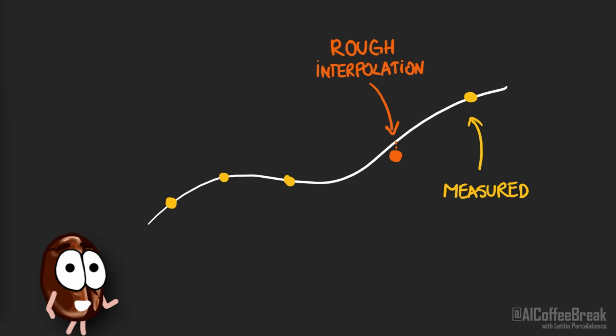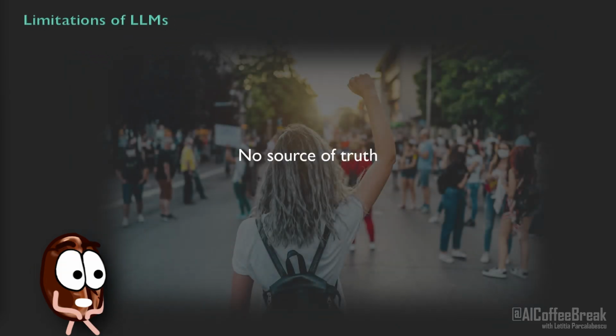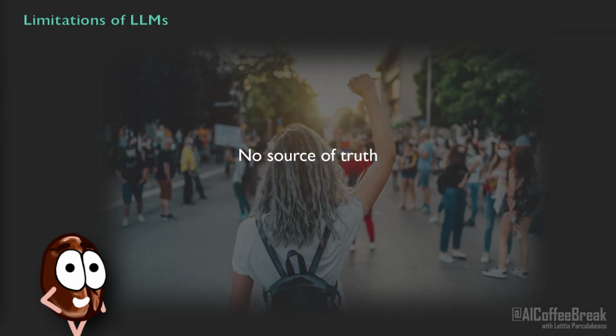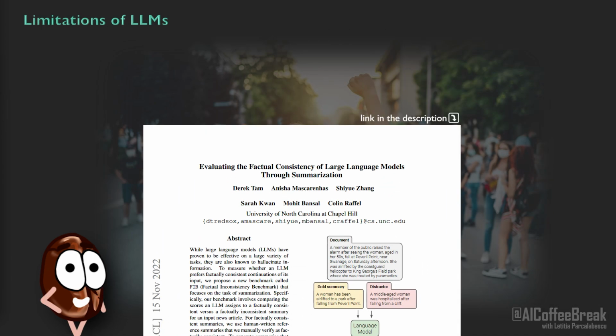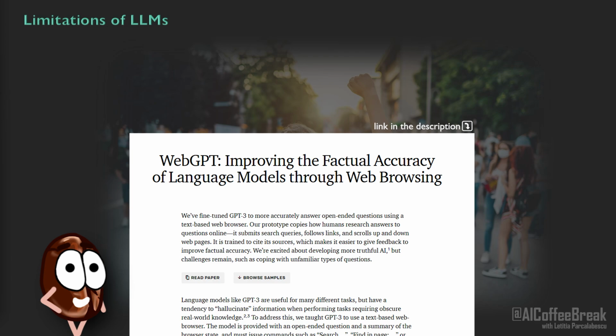The way today's large language models are trained and designed leads to some limitations that are very important to know and to keep in mind when using them. So let's go over some of the most common ones. Knowing that ChatGPT is very good at putting plausible words together, it is no wonder that it sometimes produces incorrect or nonsensical answers. During training, it does not get feedback on what is true or untrue, especially since the text on the internet that is used for training is not always factually correct either.